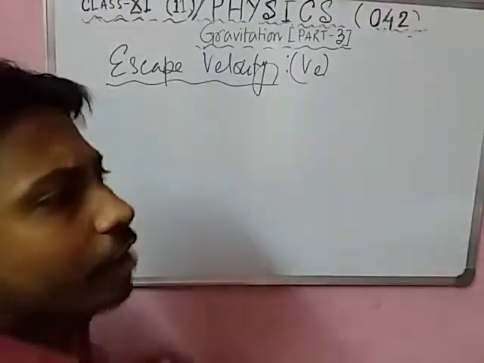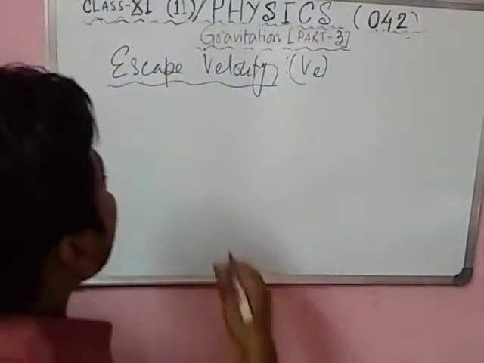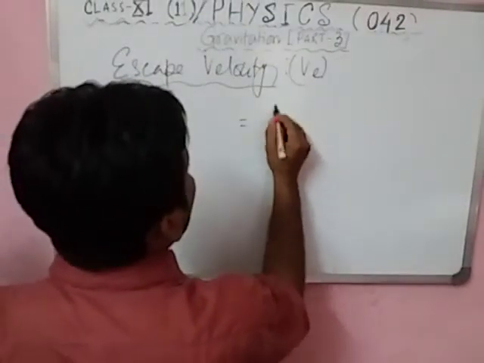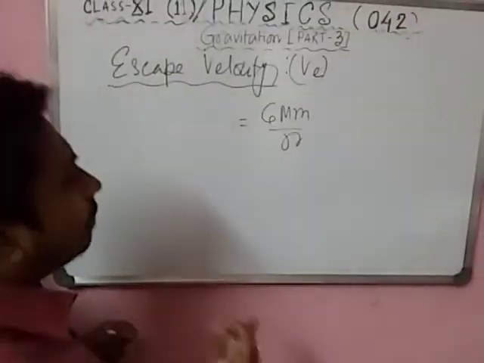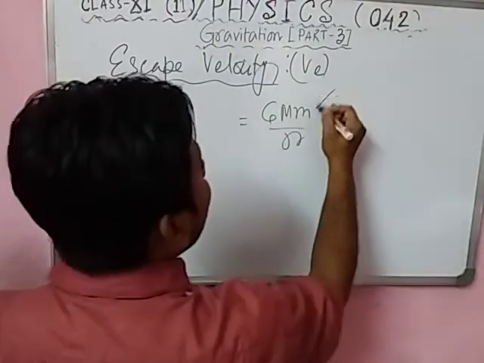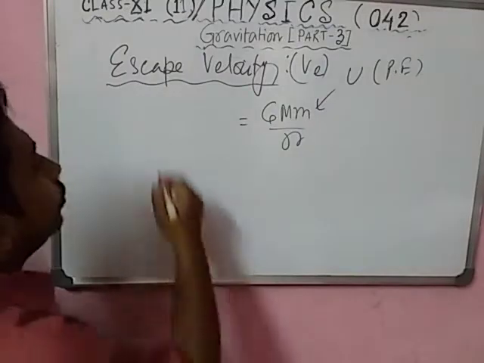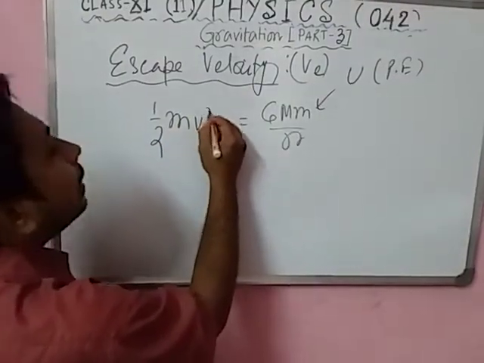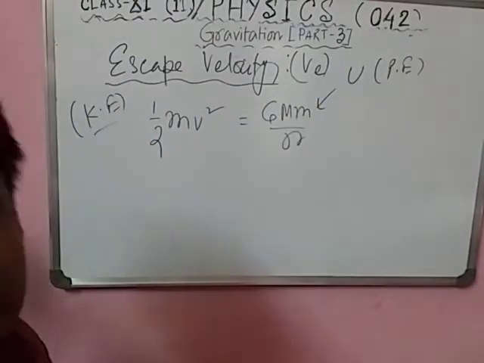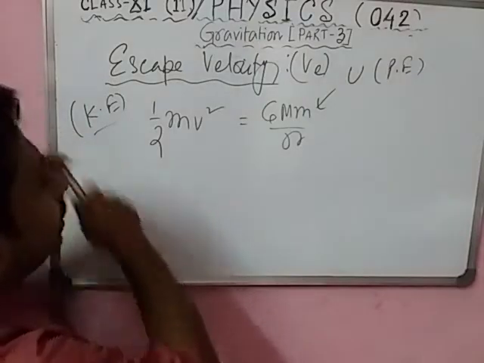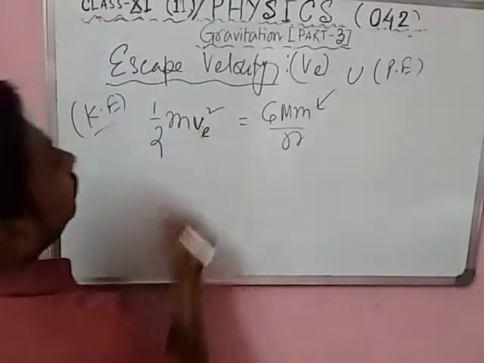For escape velocity you have to overcome the gravitational potential energy. You know the value of gravitational potential, which is GMm by R. We can ignore the negative sign because this is a value. This is called the potential energy. To overcome this potential energy, you need some kinetic energy, which is equal to half mv square. From this relation we will get the velocity, which is called escape velocity.